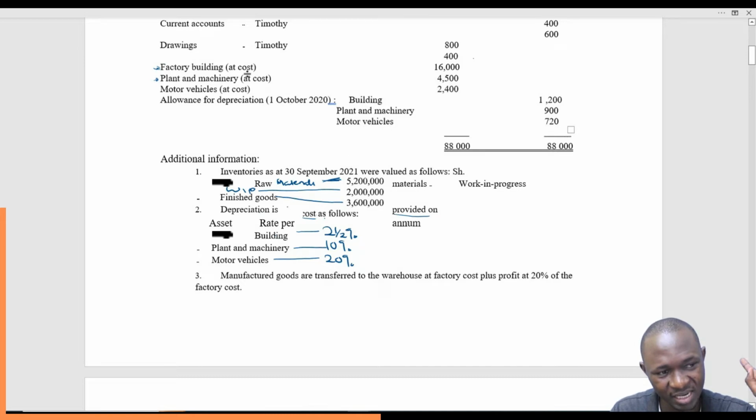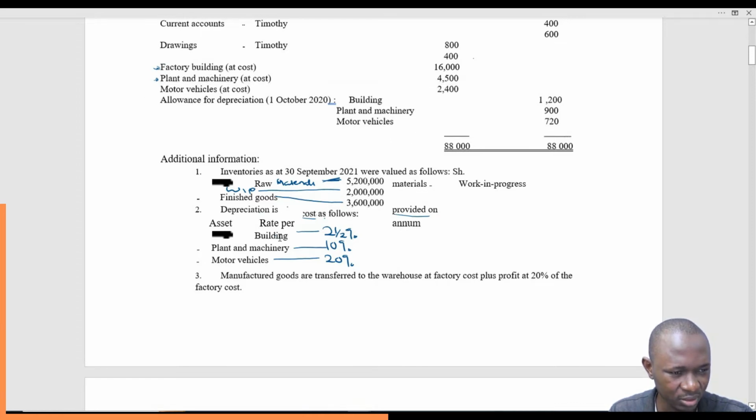If it was on the written down value, we'd have taken the factory building at cost minus the accumulated depreciation and then taken 2.5% of that. But because it's on cost, we simply take the percentage of the cost that the item was valued at the very beginning.